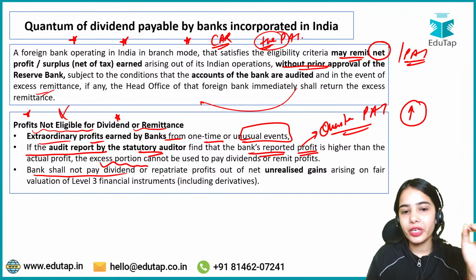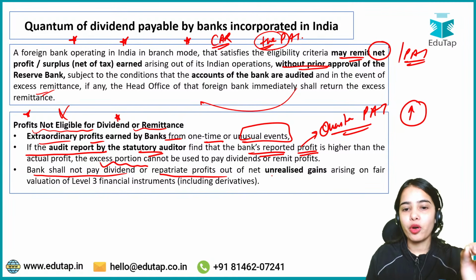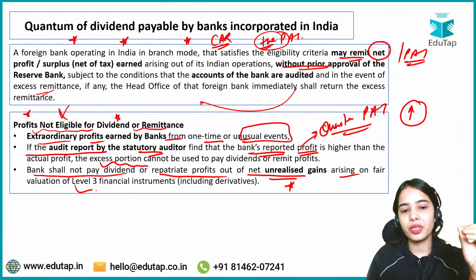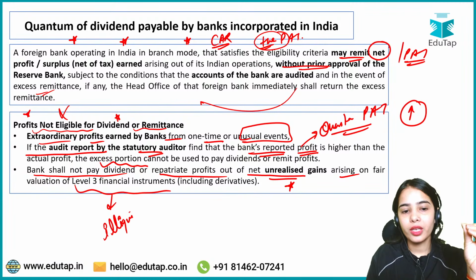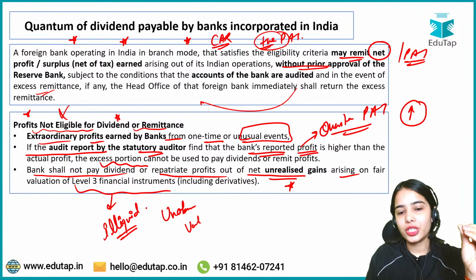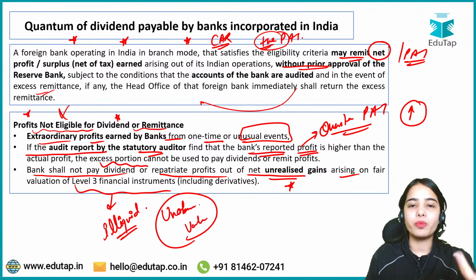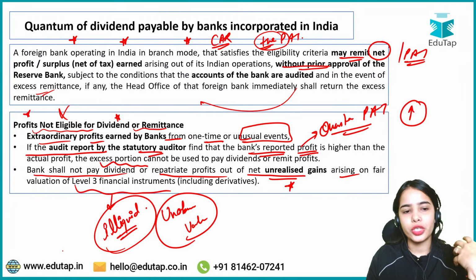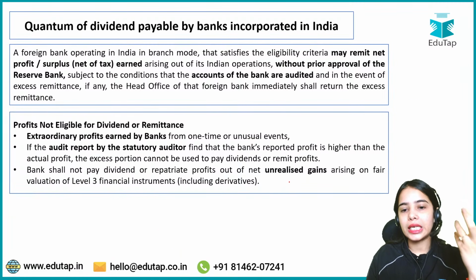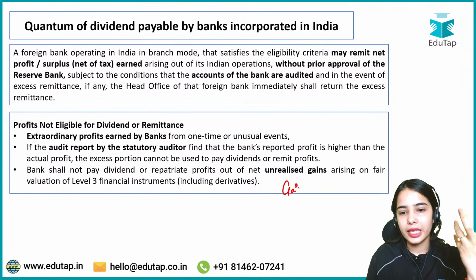Bank shall not pay dividend or repatriate profits, send profits out of net unrealized gains arising on fair valuation of level 3 financial instruments. Level 3 financial instruments are the illiquid financial instruments which have unobservable valuation. That means the valuation is not easily observed in the market space. And they are very illiquid, they are not easily sold and purchased.